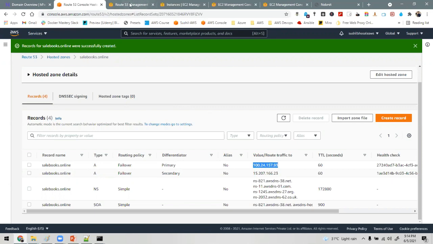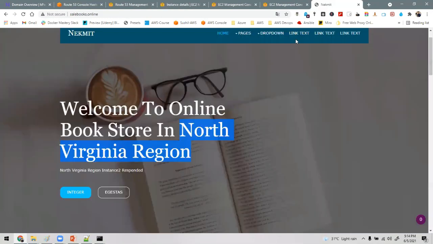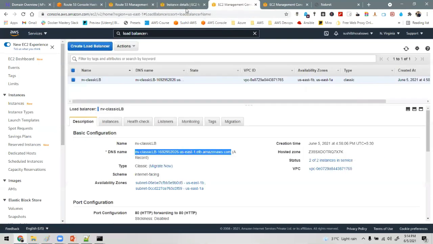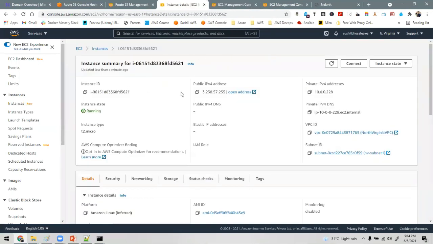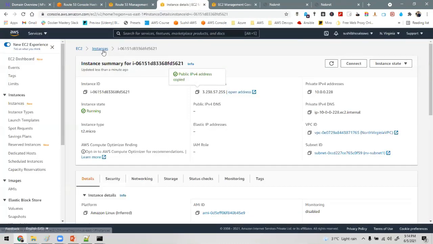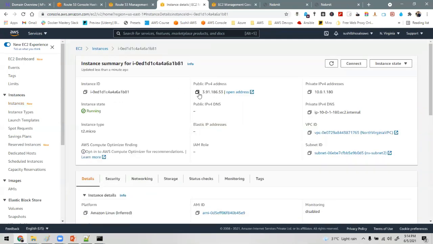Now we'll test whether it is actually working or not. I will go into North Virginia. Okay, instance 2 has responded. North Virginia. This is instance 1, and this is instance 2.